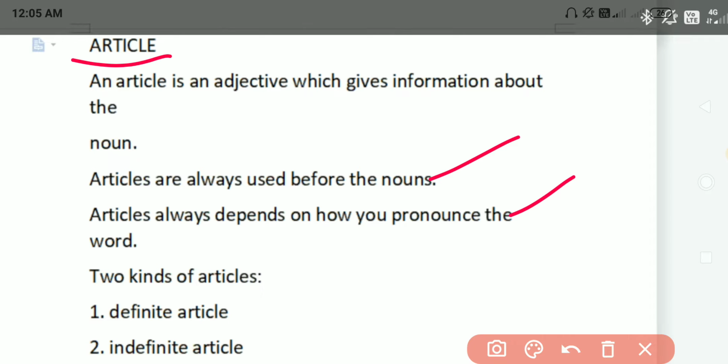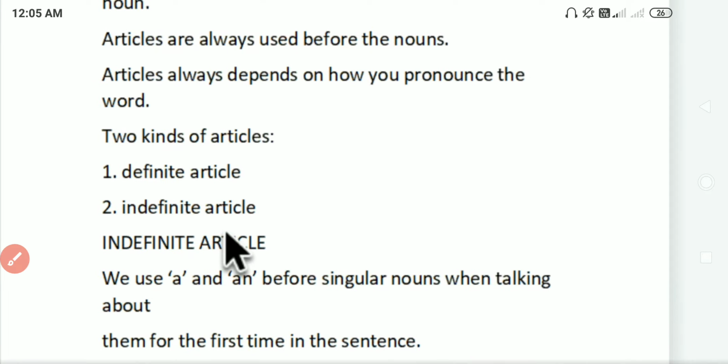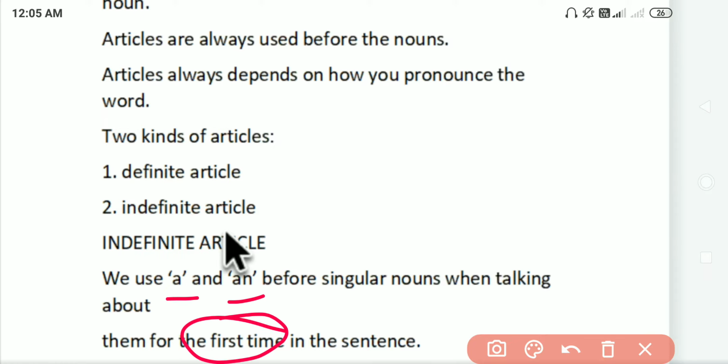So there are two types of articles, definite articles and indefinite articles. Now what are indefinite articles, guys? We use a and an before singular nouns when talking about them for the first time in the sentence. So this is very important and has a deep meaning. For indefinite articles we use a and an before singular nouns when talking about them for the first time.